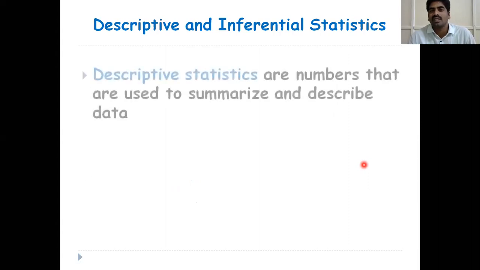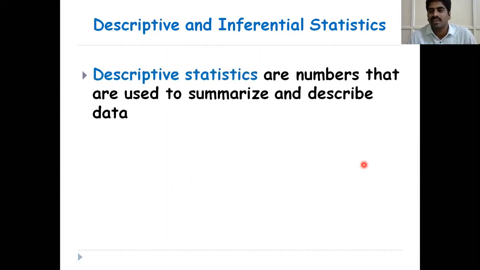Next, descriptive and inferential statistics. Statistics is divided into two types: one is descriptive statistics and another one is inferential statistics. We will see what is the difference between them.